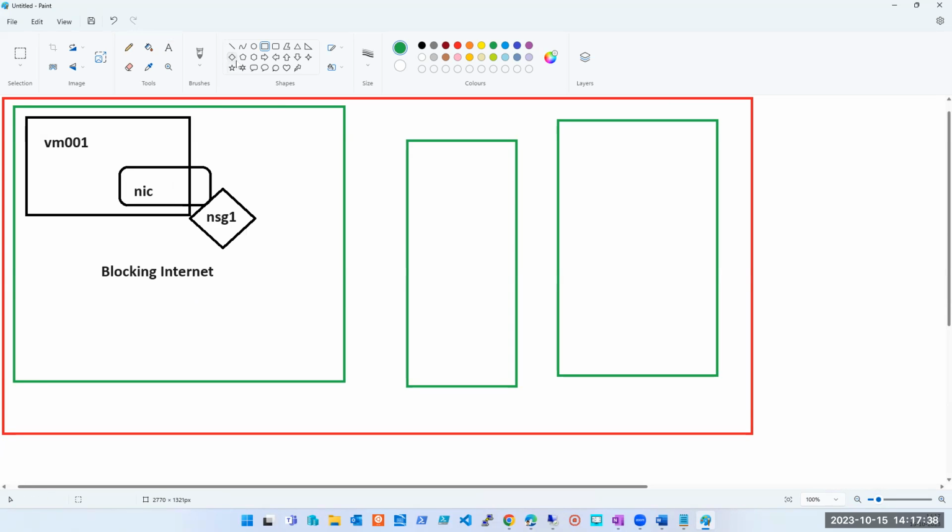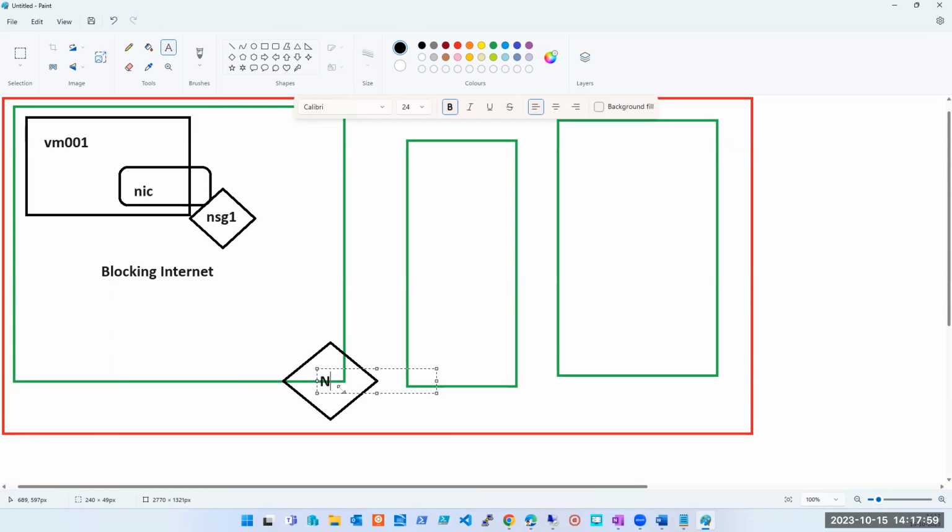One more condition, it says that there is an NSG on subnet level also. First thing, is it possible to have 2 NICs in this situation, whatever situation I'm showing? Is it possible to have it like this? Is this setup possible or not? We just discussed, guys. Two NSGs, no? Yes.